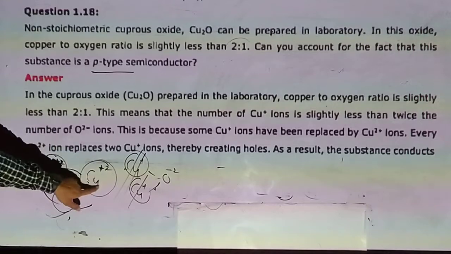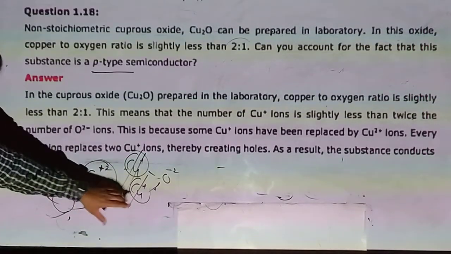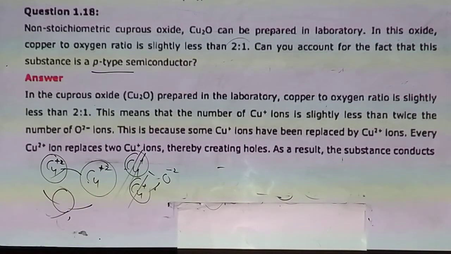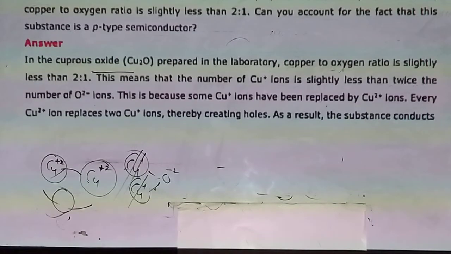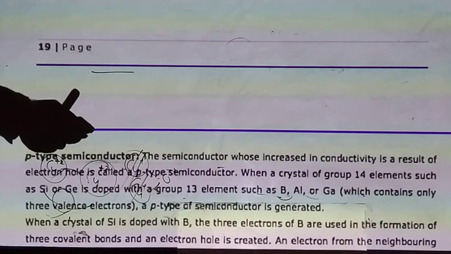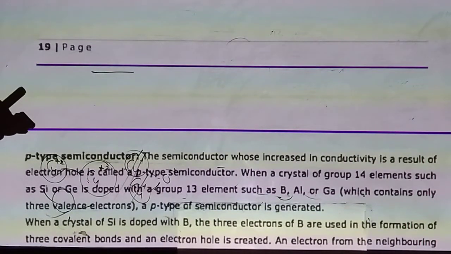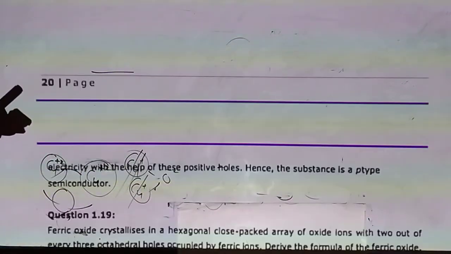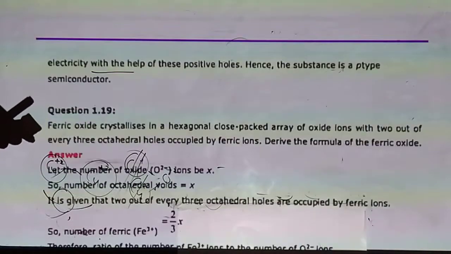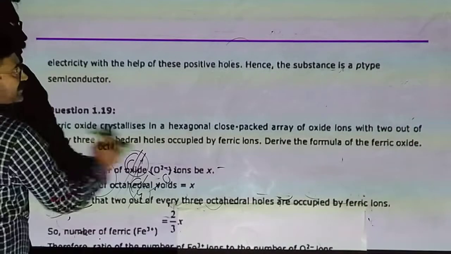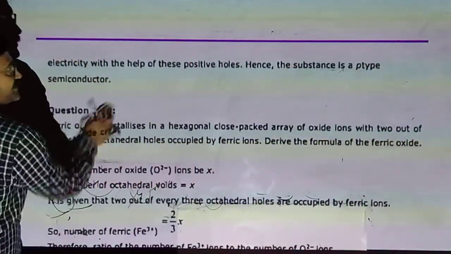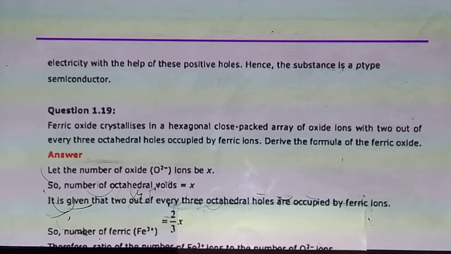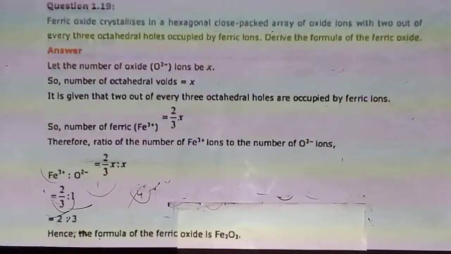So one place will be filled by Cu+2 and one place remains vacant. The substance conducts electricity with the help of this positive hole. Hence the substance is a p-type semiconductor.